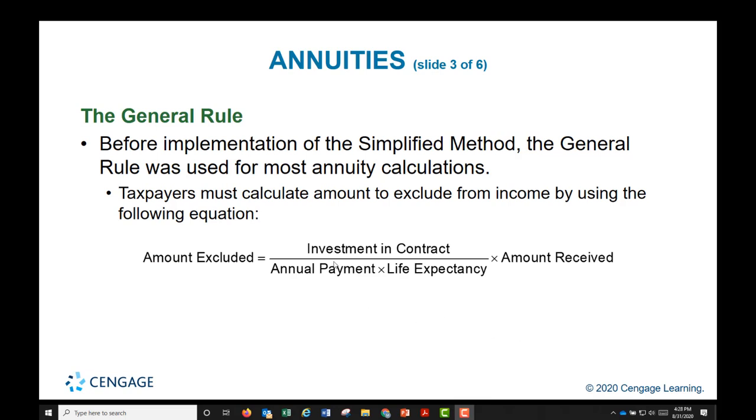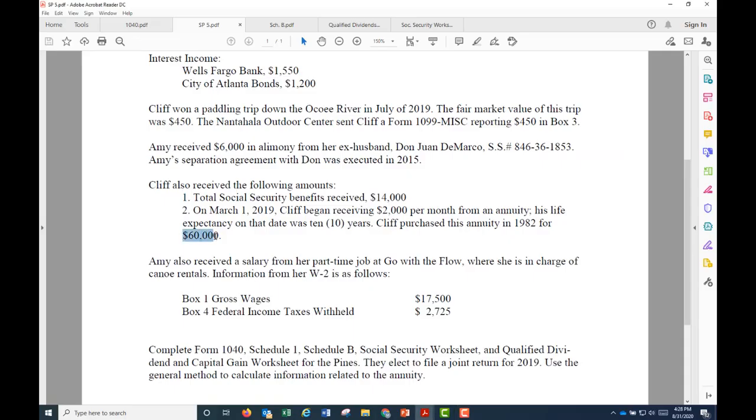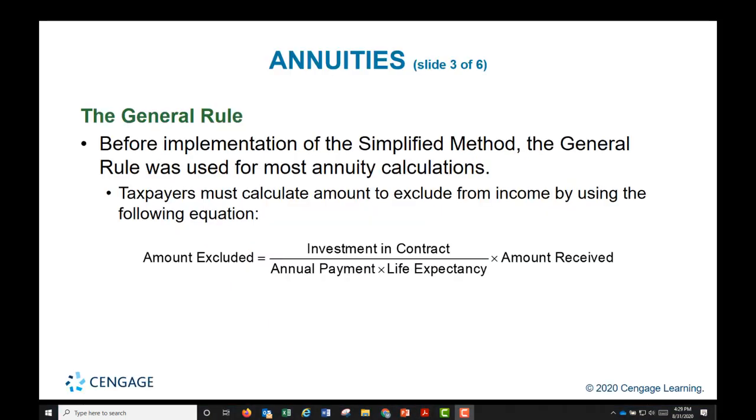And this formula says, take the investment in the contract. What is the investment in the contract? Well, that's how much the contract or the annuity was purchased for, right? $60,000. $60,000 divided by the annual payment times life expectancy. What is the annual payment?